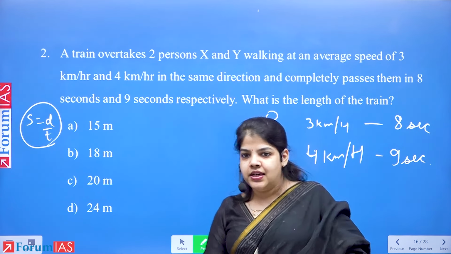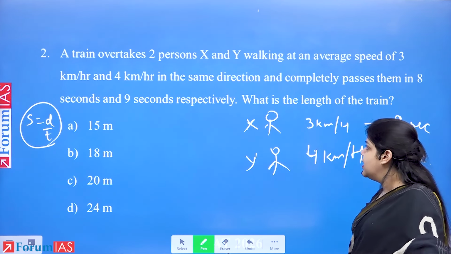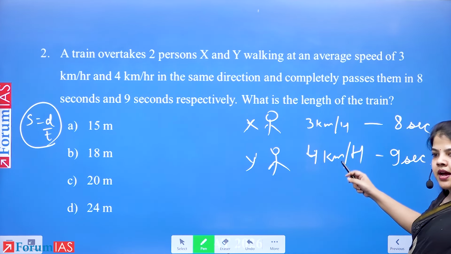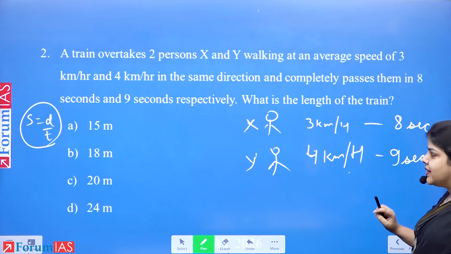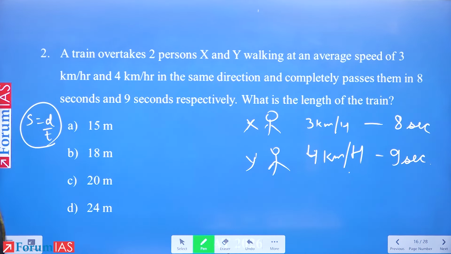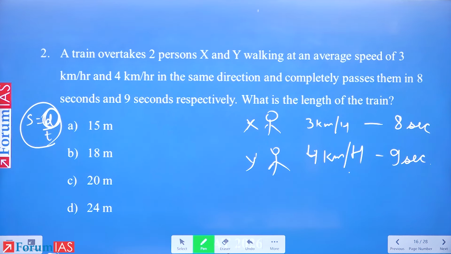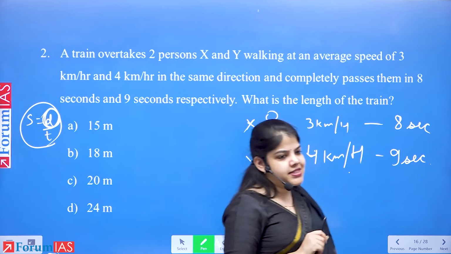There is a train which passes a person X and a person Y who were moving at 3 kilometers per hour and 4 kilometers per hour. Simple formula, speed equal to distance upon time. What we are supposed to find is the length of the train. So what do we assume? Speed equal to distance upon time.